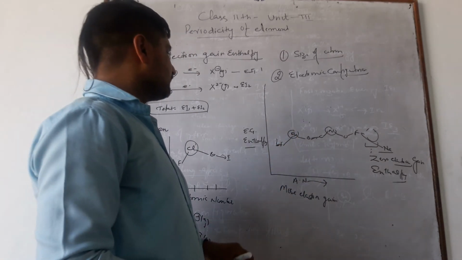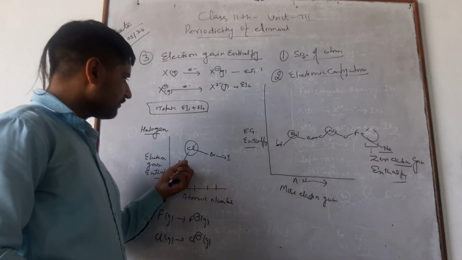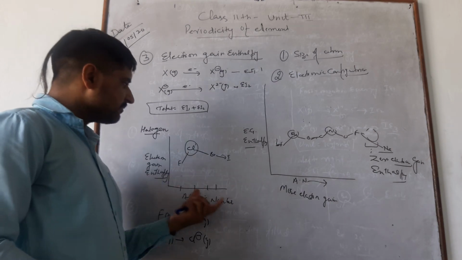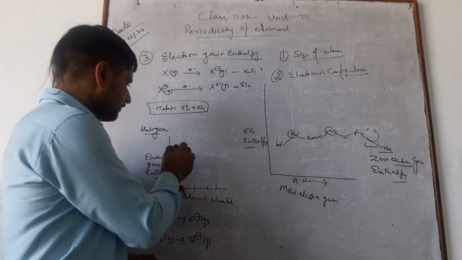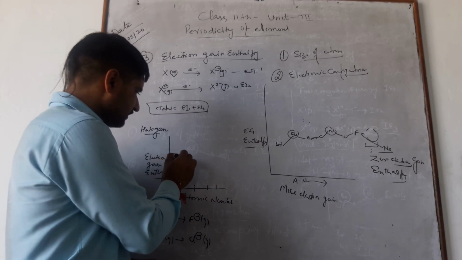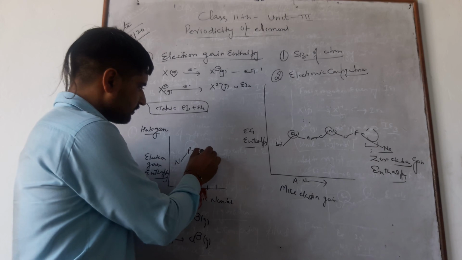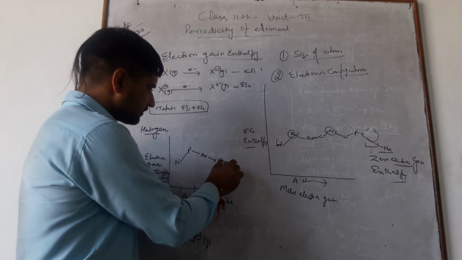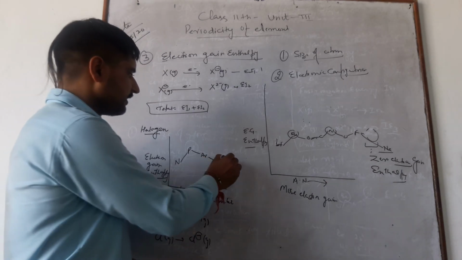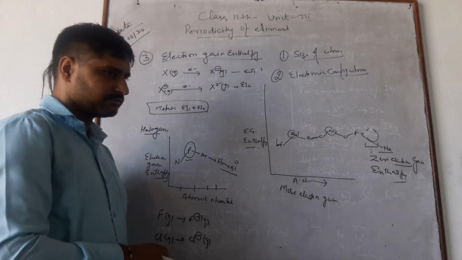Now this trend we also see here in fluorine, chlorine, bromine, iodine. A similar trend can be seen in nitrogen, phosphorus, arsenic, antimony, bismuth. Phosphorus has more electron gain enthalpy than nitrogen.